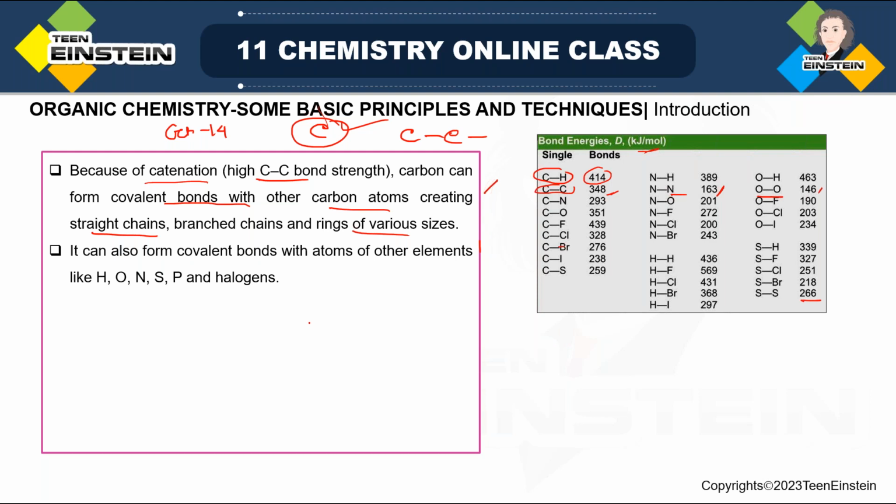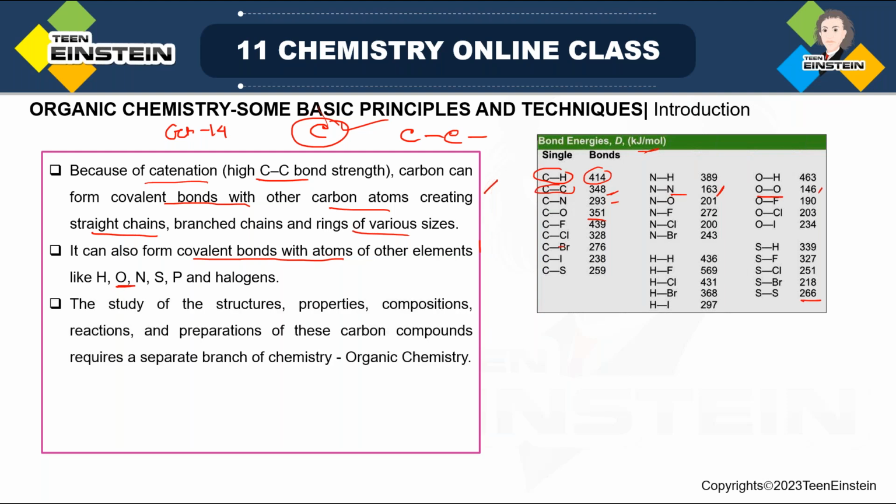Now not just carbon-hydrogen or carbon-carbon bonds, sometimes some heteroatoms are also present in compounds of carbon, I mean organic compounds. So carbon can also form covalent bonds with atoms of other elements such as hydrogen, that is the C-H bond that we have just discussed. Then carbon-oxygen bond 351, carbon-nitrogen bond 293, carbon-sulfur, carbon-phosphorus, all these bonds are possible. And these types of heteroatoms, that is oxygen, nitrogen, sulfur, phosphorus, you will also find in organic chemistry.